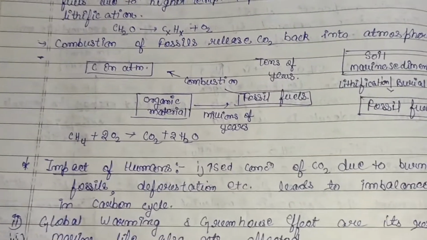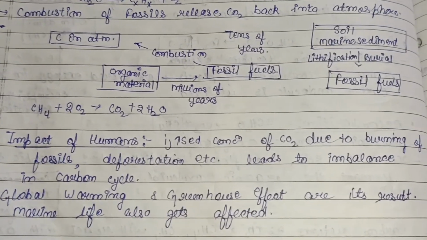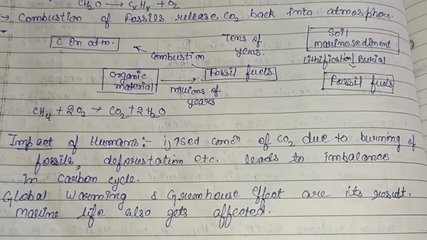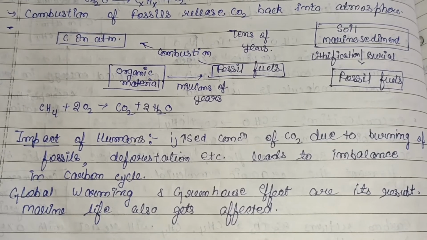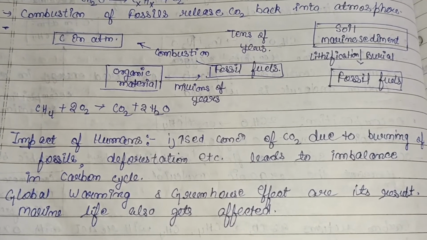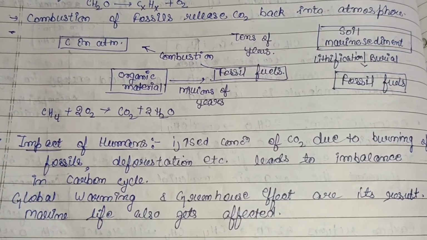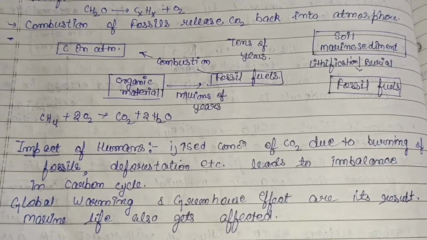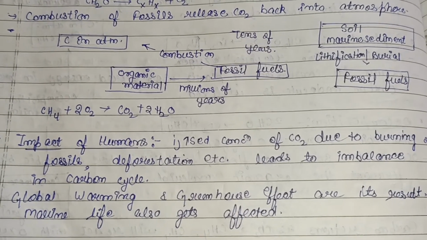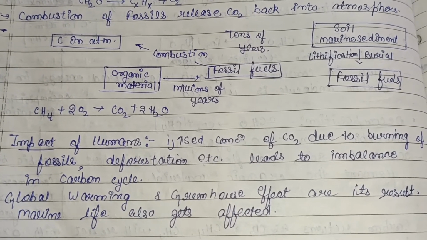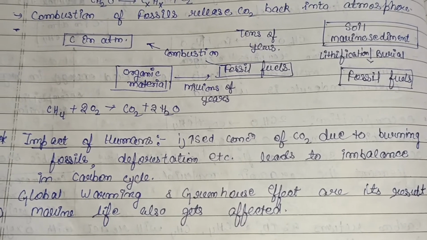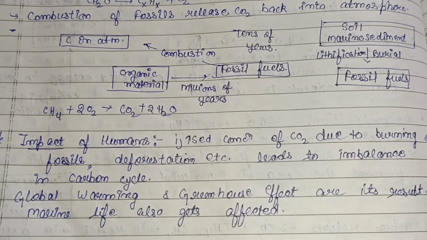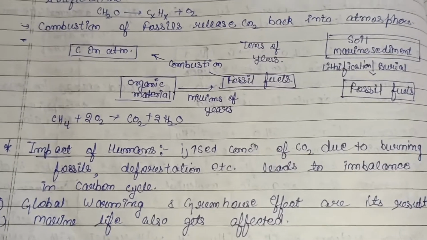Then the impact of humans, that is what leads to disturbance in the carbon cycle due to the activities of humans. Increased concentration of CO2 due to the burning of fossils, for example, burning of coal for the production of electricity, deforestation, etc., leads to imbalance in the carbon cycle. Global warming and the greenhouse effect are its result, as we know. And marine life also gets affected, because marine life is involved in the carbon cycle.